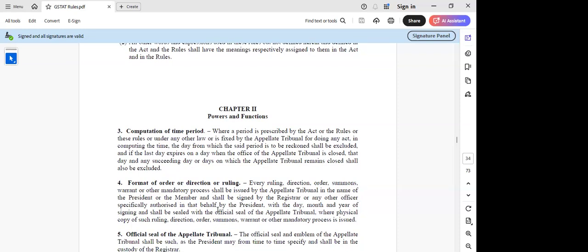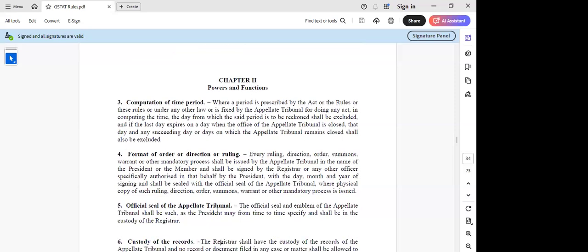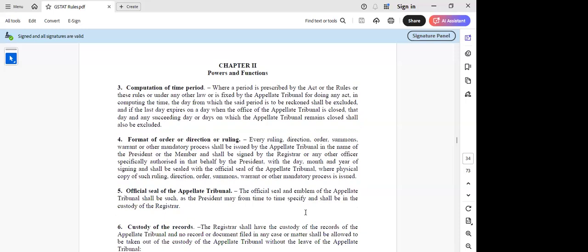Yes, sir. Now, next is official seal of the appellate tribunal. The official seal and emblem shall be such as the president decides. So this is fine.